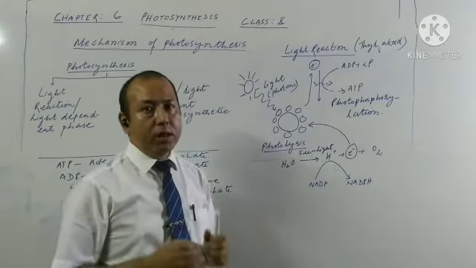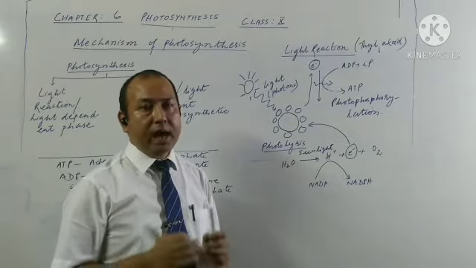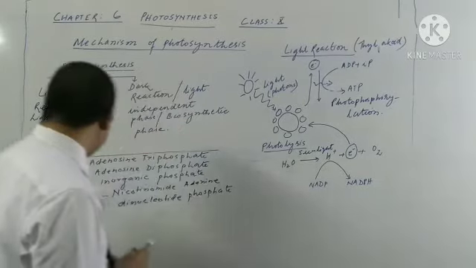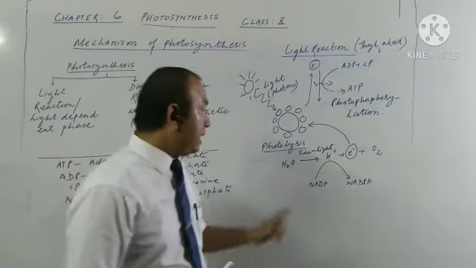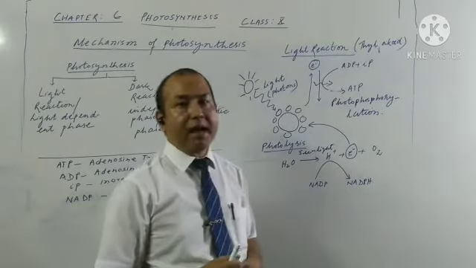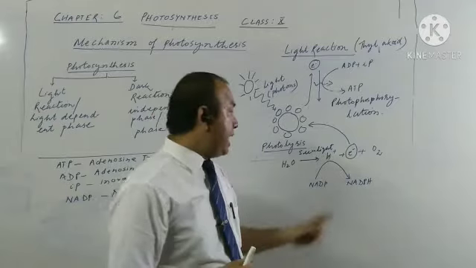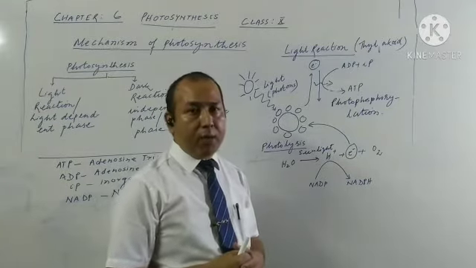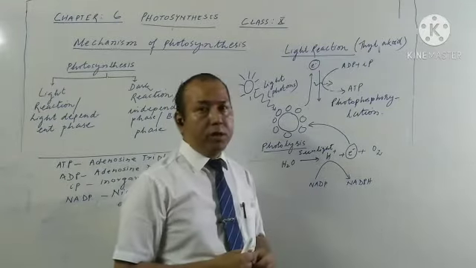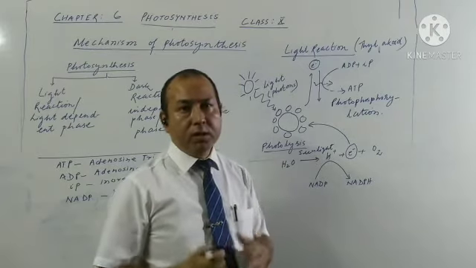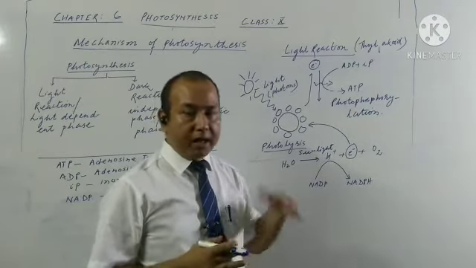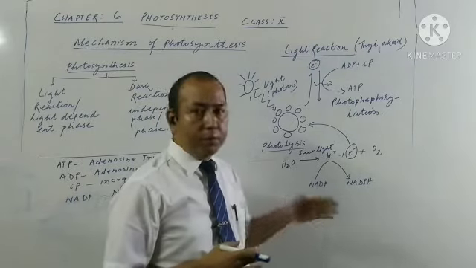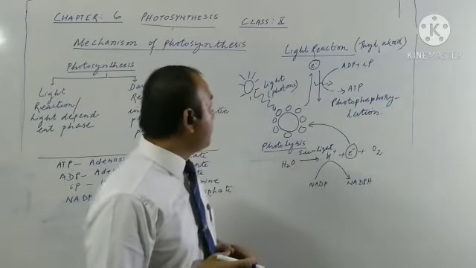The full form is nicotinamide adenine dinucleotide phosphate. And thereby they produce another compound called NADPH. They have the reducing power. They help in reducing carbon dioxide to produce glucose molecules during another phase, that is the dark phase, about which we'll discuss later.